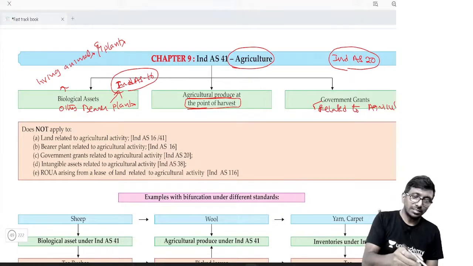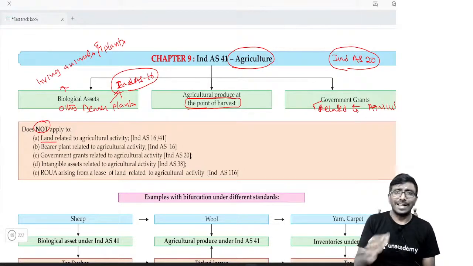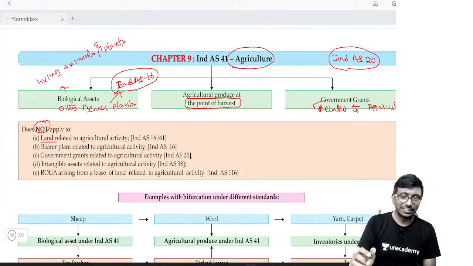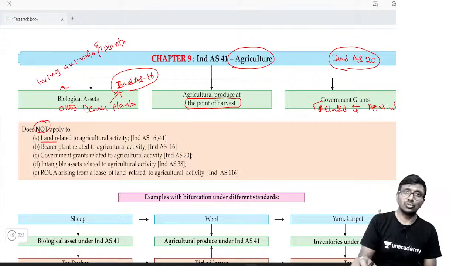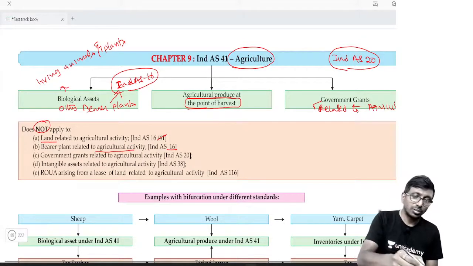Next, this standard is not applicable to land which is used for agriculture activity. Land is different, the plant is different, isn't it? So land that is used for your agriculture purpose is nothing but Ind AS 16. It is not any other standard. It's not 41, it is Ind AS 16. Next, a bearer plant related to agriculture activity. I told you just now, for bearer plant we are going to deal with Ind AS 16.